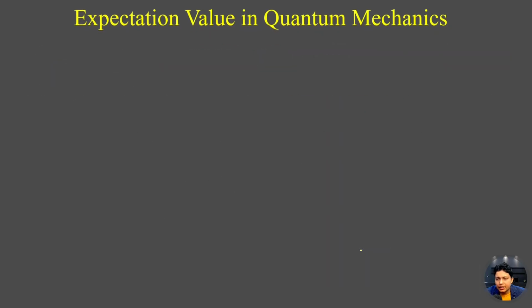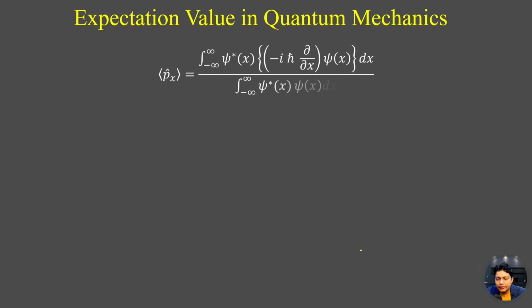Similarly, we can write the expectation value of px. This will be the integral from minus infinity to plus infinity of psi star x, minus i h bar del by del x, psi x dx, divided by the normalization factor, the integral from minus infinity to plus infinity of psi star x psi x dx.